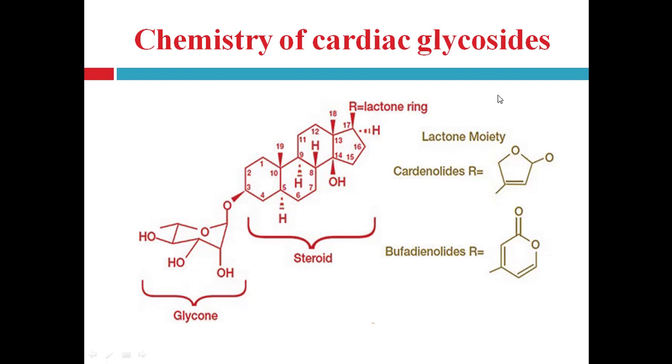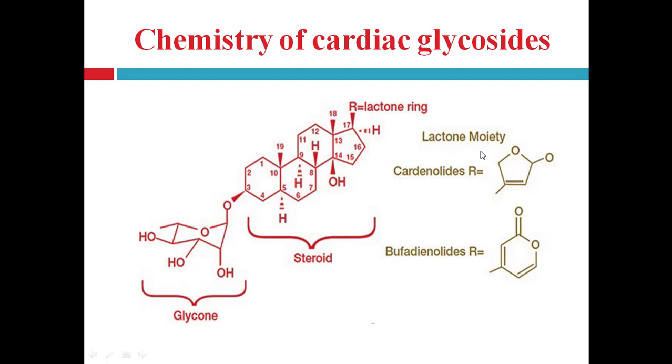Then the C17 side chain is a beta unsaturated lactone ring. Here in place of R, an unsaturated lactone ring is present.